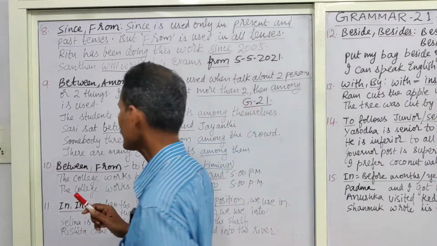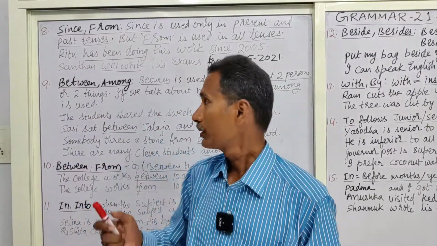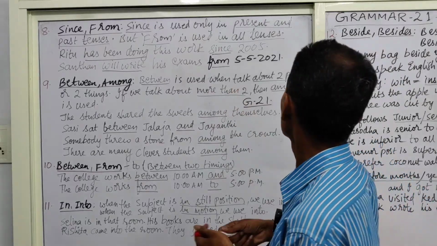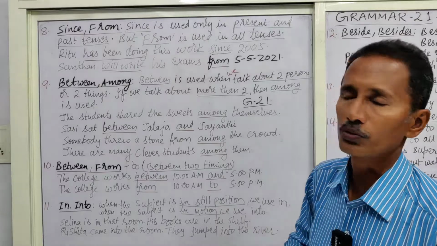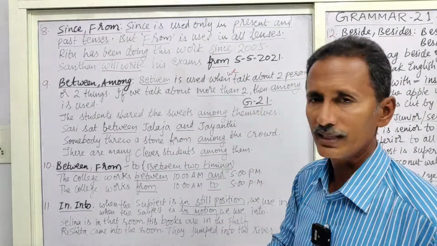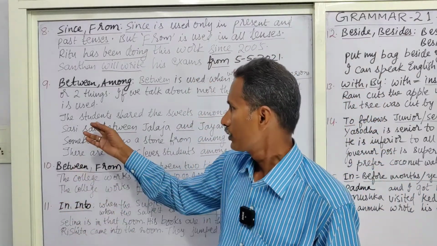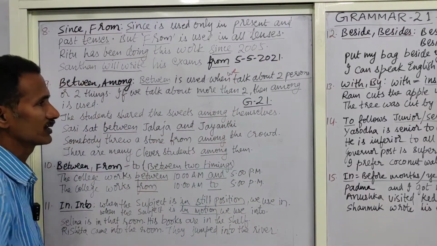Okay, now coming to between and among. Coming to this pair, between is used when we talk about two persons or two things. If we talk about more than two persons or things, then among is used. Coming to the usage, the students shared the sweets among themselves.